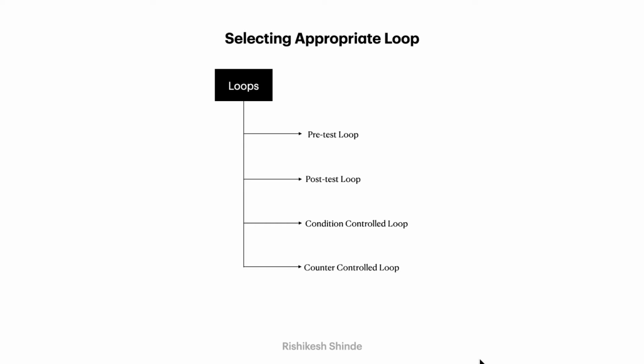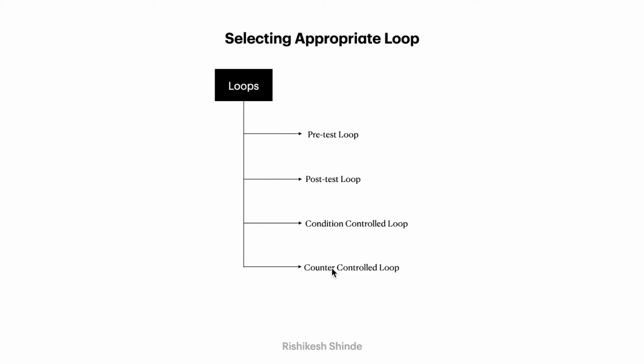This is Rishikesh. So in this session, we are going to talk about the different types of loops. Loops are basically categorized in these four types. Here you can see we have pre-test loop, post-test loop, conditional control loop, and counter control loop. So these are the four categories.